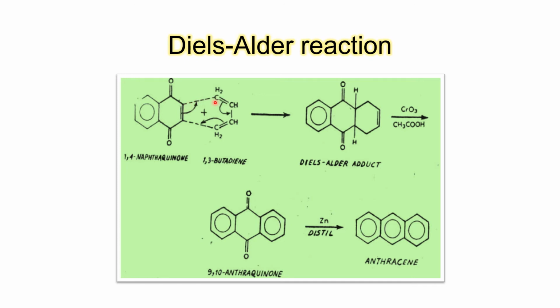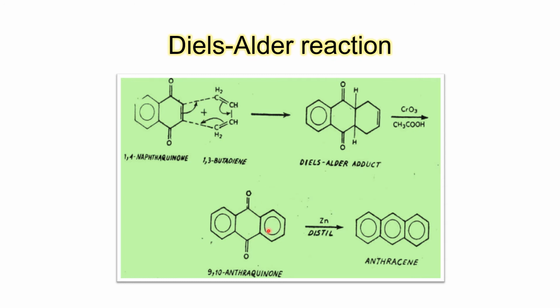Because this carbon is getting an extra bond, it will break this pi bond, which can shift next. So there is a breaking of the bond, here formation of a bond. Immediately this next bond will shift over here to form a ring. So there is alternate breaking, forming, breaking and forming of pi bonds, and we get a Diels-Alder adduct.